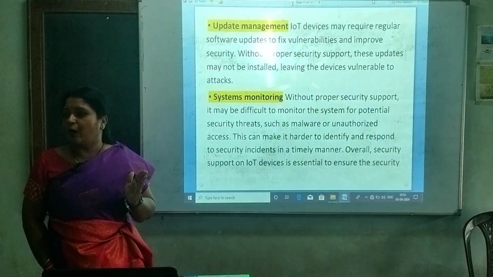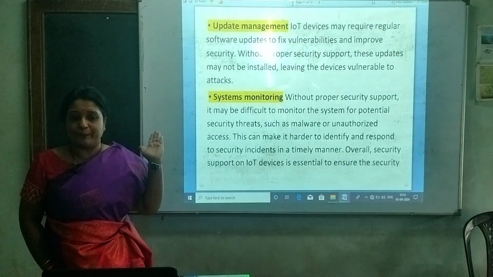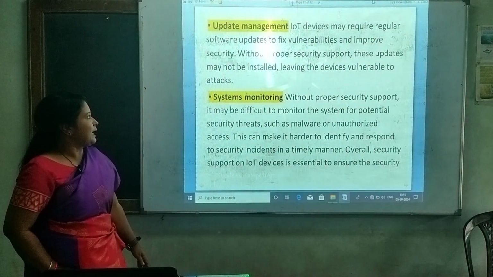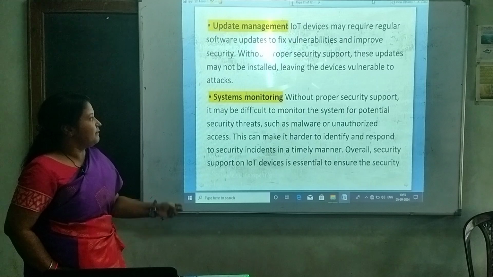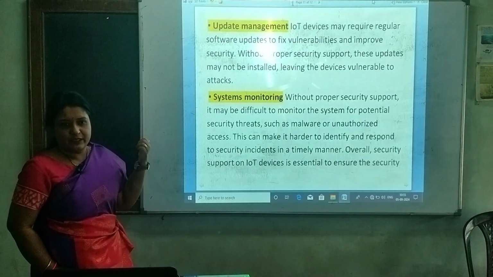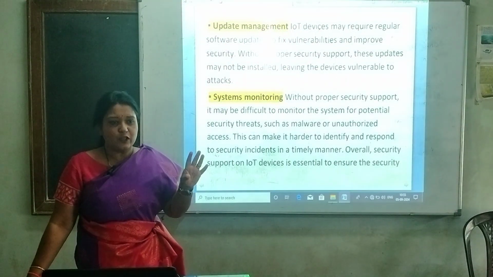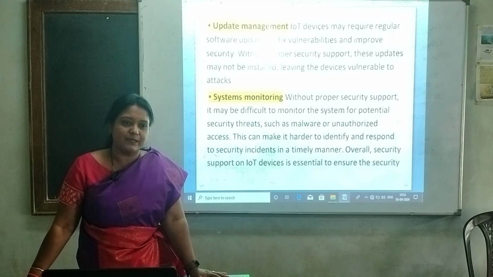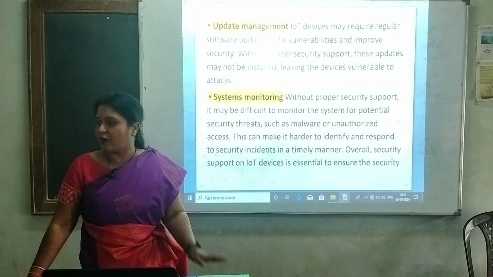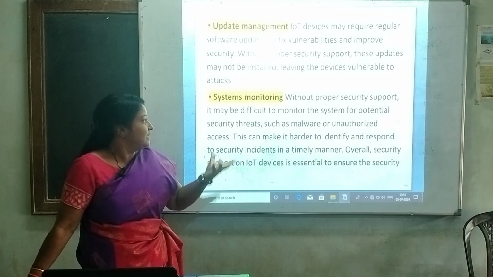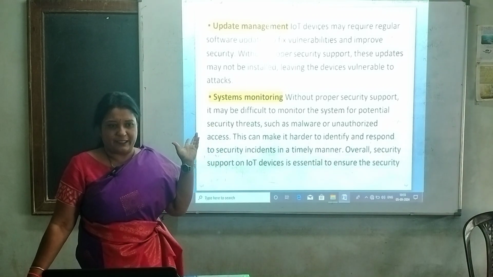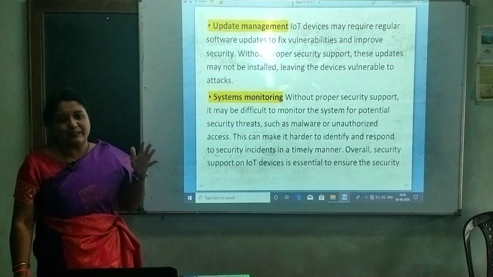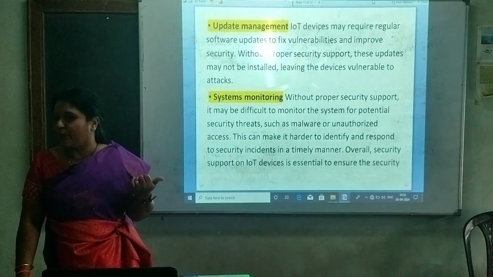Regularly, all the devices need to be updated. Without proper security support, these updates may not be installed, leaving the devices vulnerable to attacks. If we have not provided security for the devices, the software will not update. If the protection software does not update, the cyber attacks may be more. Therefore, update management is also difficult if security is not provided to the IoT devices.